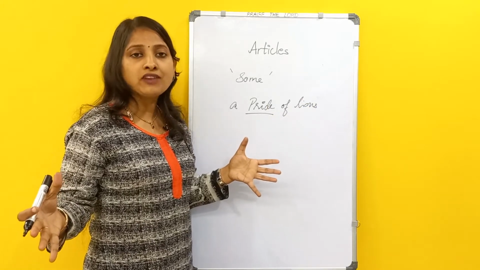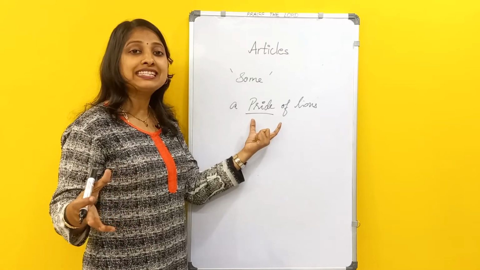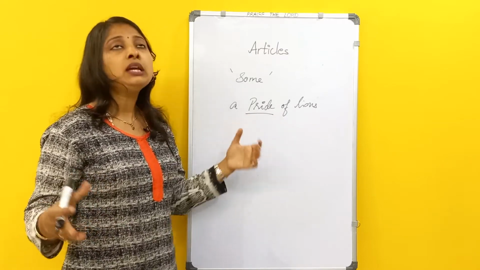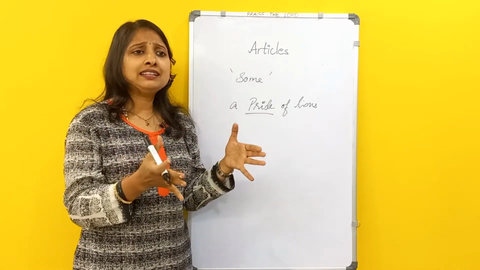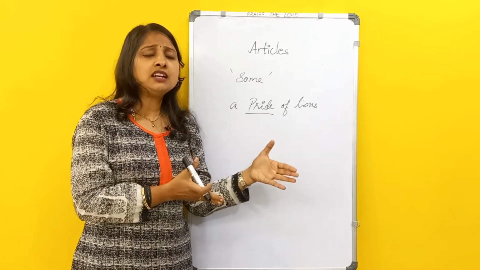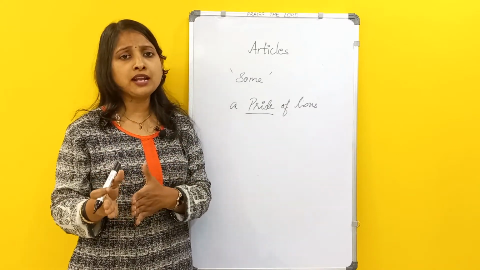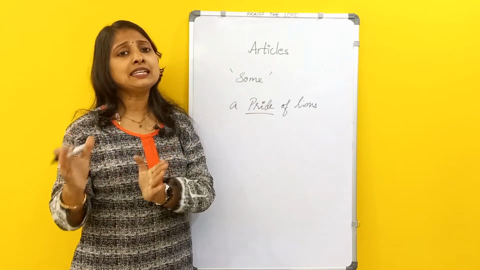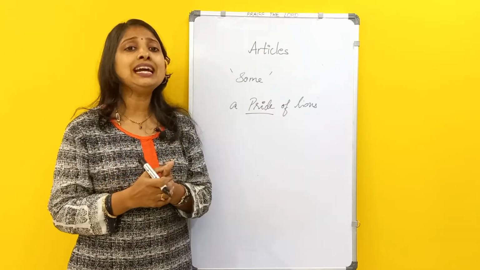We won't say a group of lions, we will be saying pride. So in front of this pride, which is indicating a class, you will be using the article a. So depending upon whether it is a singular noun or a plural noun, a countable noun or an uncountable noun, or it is definite, or it is not specified, you will be writing down the articles.